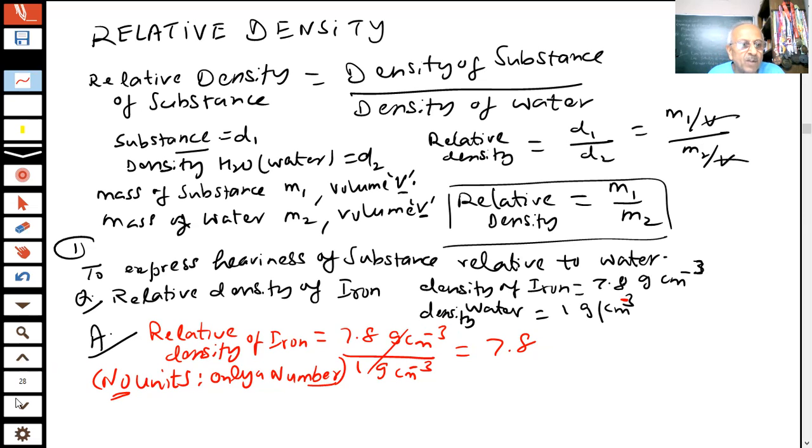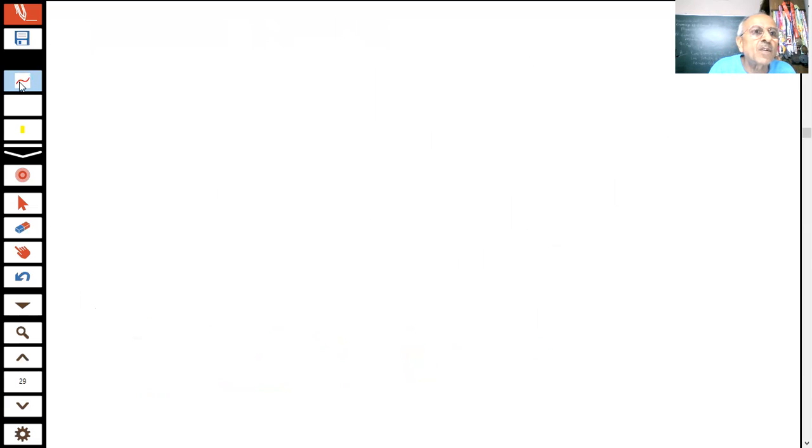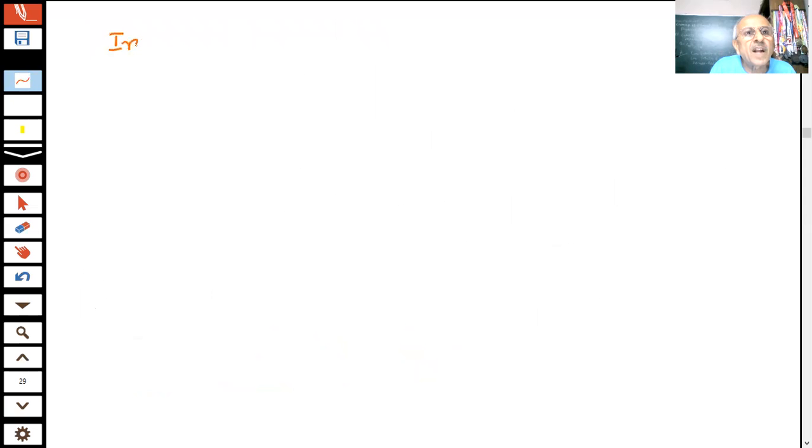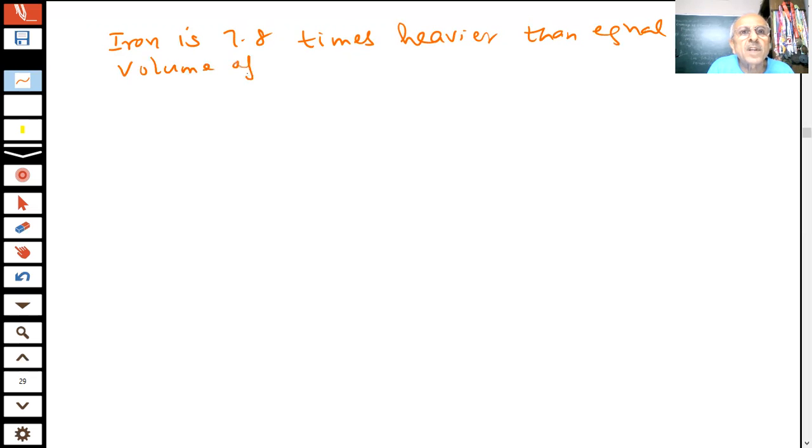So what we are saying, students, the result is that iron is 7.8 times heavier than an equal volume of water. True? Sure?